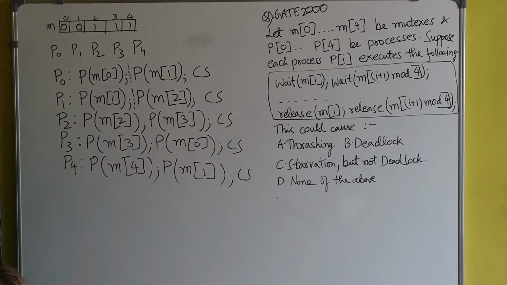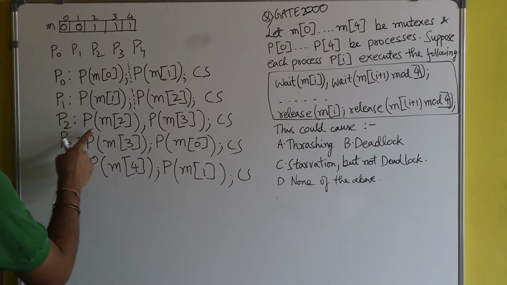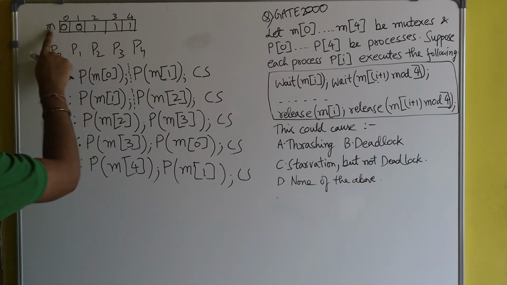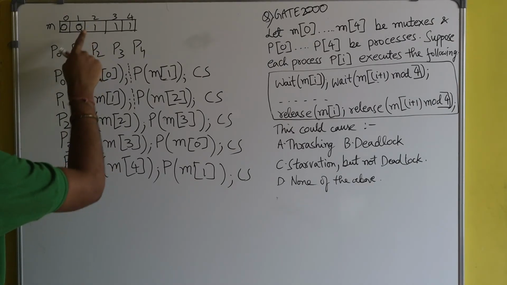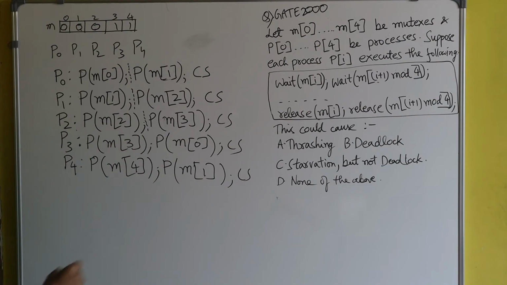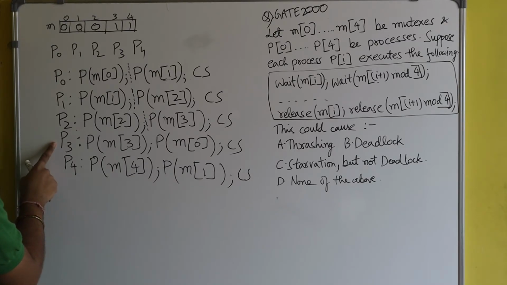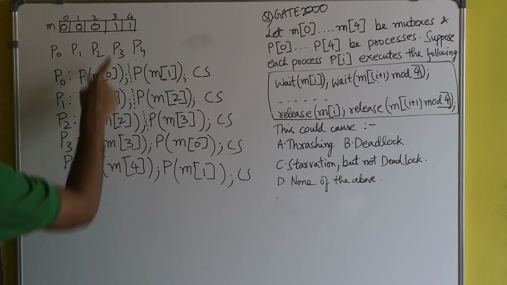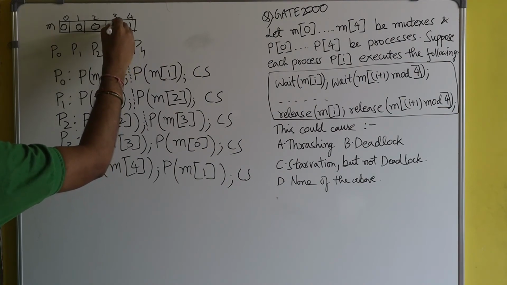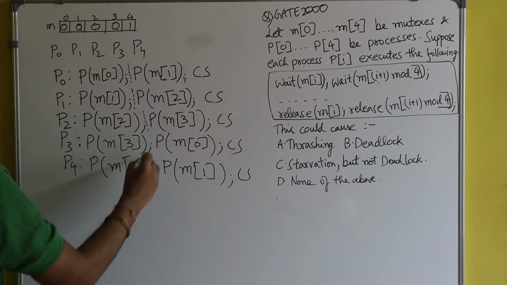Now the CPU is given to process P2. So now process P2 will apply the wait operation here, P m of 2. M of 2 is 1. So now process P2 will make it 0. After that, process P2 will come here. And after that, the CPU is given to process P3. Now process P3 will apply the P operation on m of 3. What is the value of m of 3? M of 3 is 1. So P3 will make it 0. After that, P3 will come here.